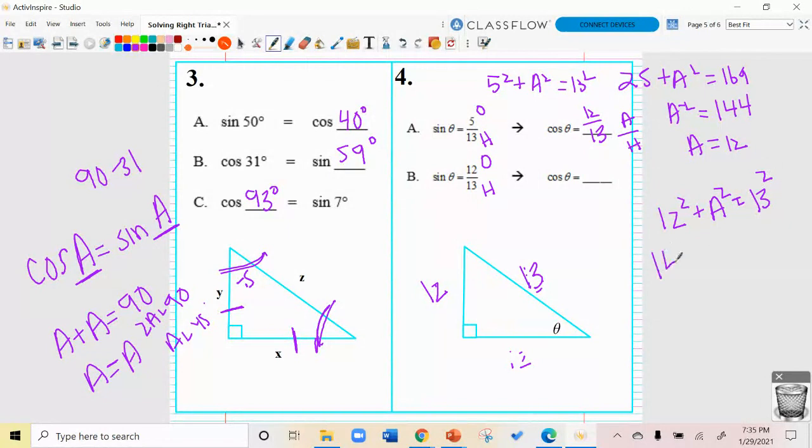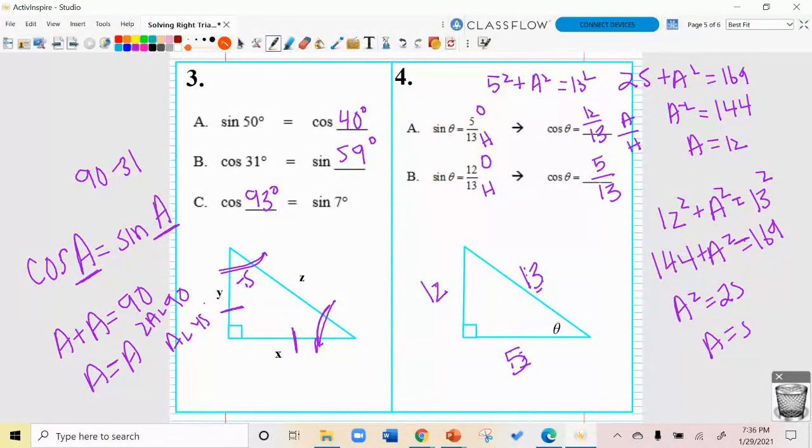This is a Pythagorean triple. 144 plus a squared is going to be 169. When I subtract 144, I'm going to get that a squared is 25, and therefore a is 5. So when I want to find the cosine of it, I'm going to get 5 over 13.